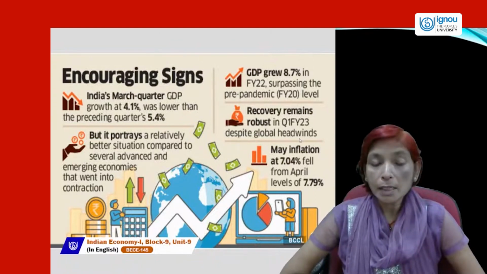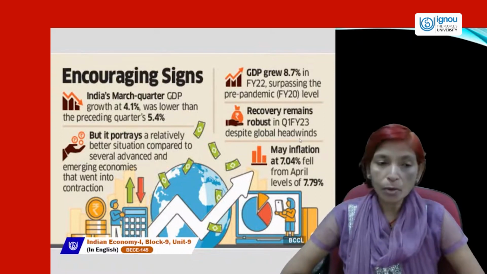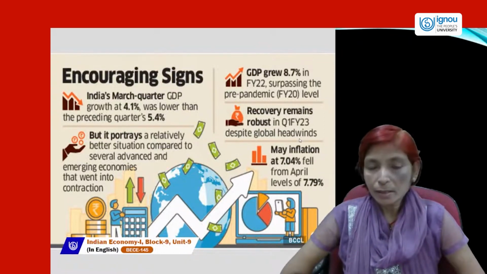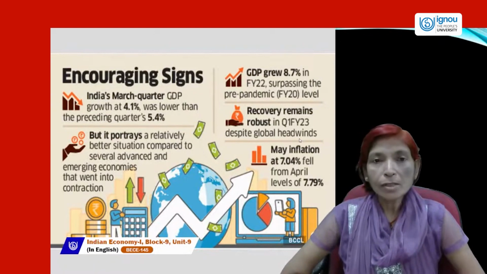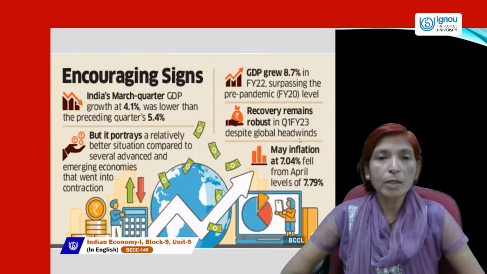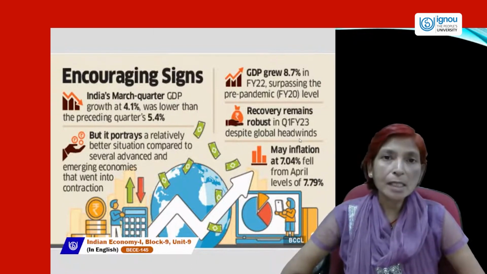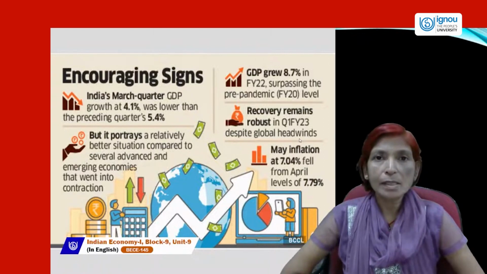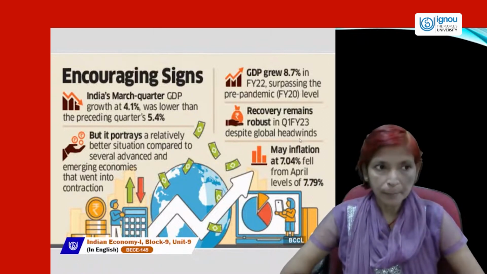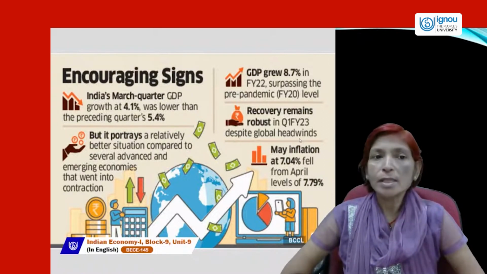India's economy is also attracting foreign direct investment to produce more goods and services for the country. And our balance of payment may be favorable if more and more goods are produced in our country, then we can export more goods and services rather than imports. So these are the encouraging signs of India's economy.